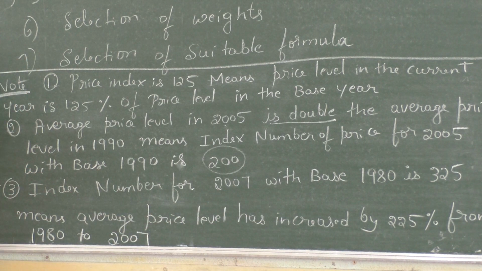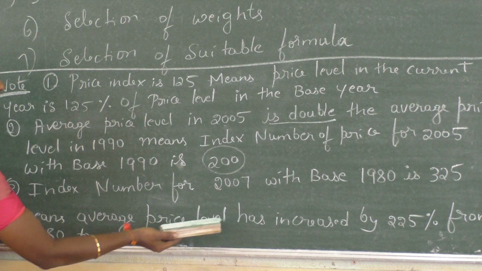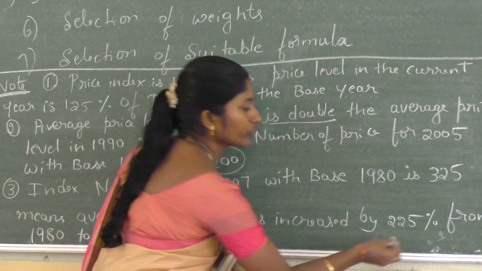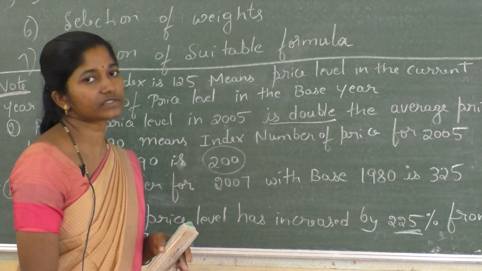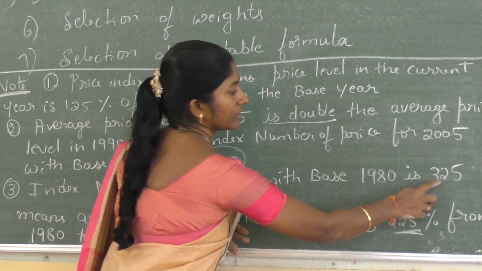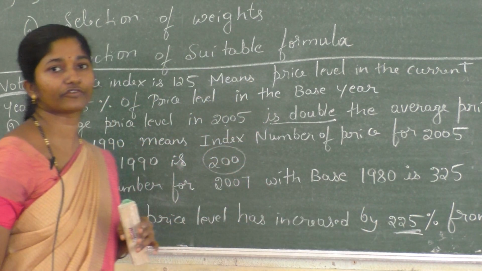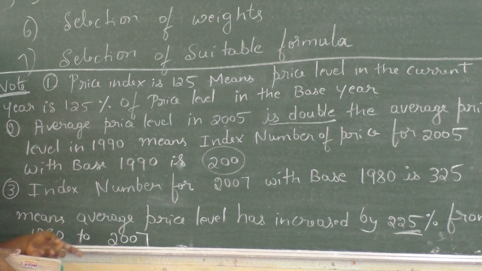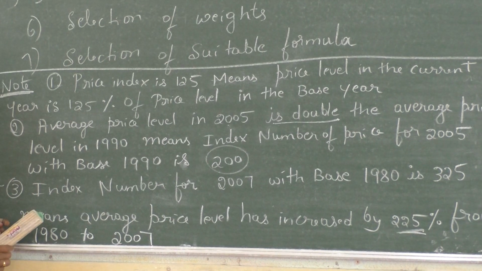How did we get 225? The index number for the base is always 100, so 325 minus 100 gives 225% increase compared to the base year, from 1980 to 2007.